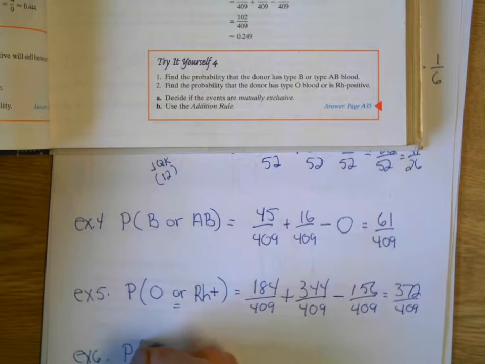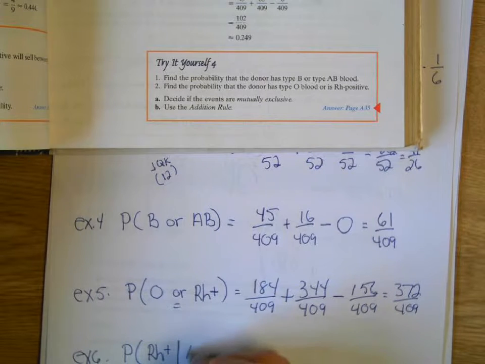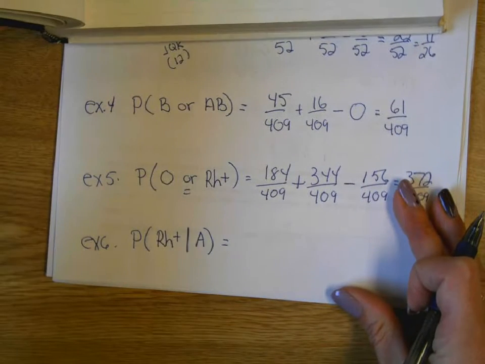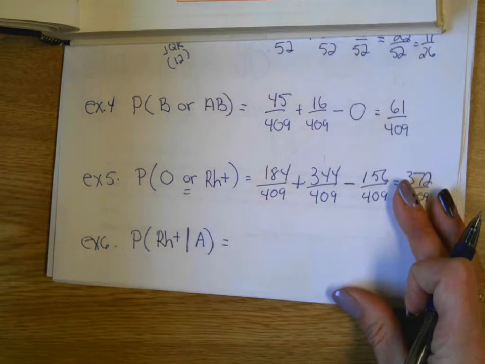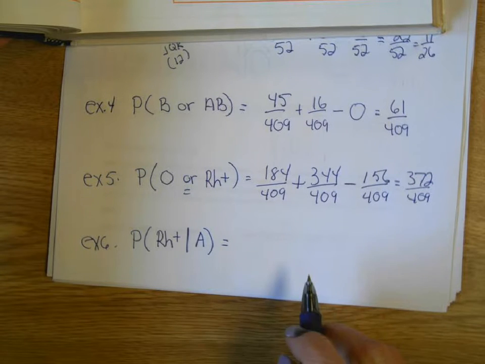What's the probability that the person you pick is Rh positive, given that they have type A blood? Am I multiplying or adding? Neither. This is just a conditional probability. This is a trick question.